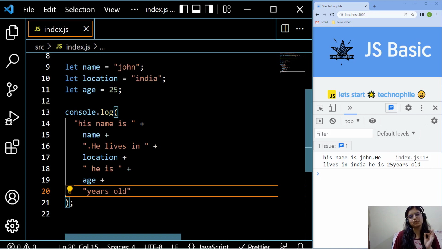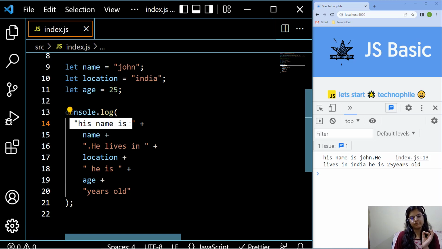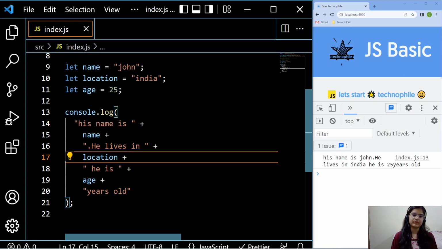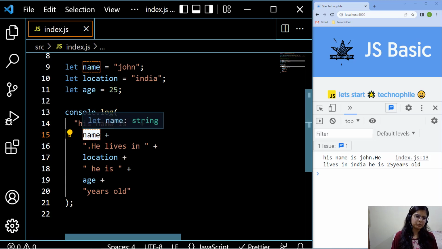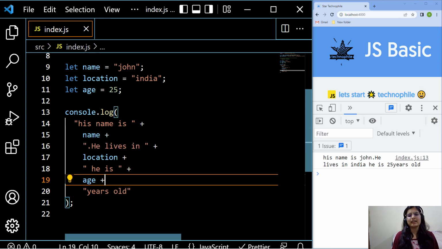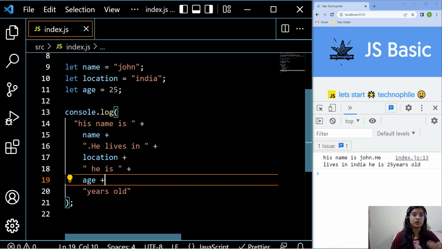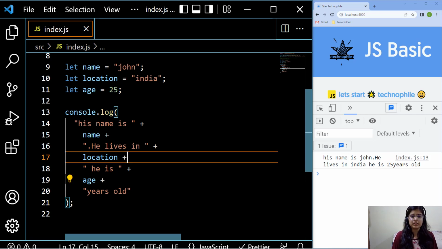You can observe one thing. I'm giving a string. Then if I really want to give a variable name, I have to put a concatenating operator, that is a plus operator. Then I'm giving a name. Again I have to put a plus operator because I want to add some more string like that. Then again a plus operator because now I want to give a variable like location. If I want to continue, again I have to put a plus operator.